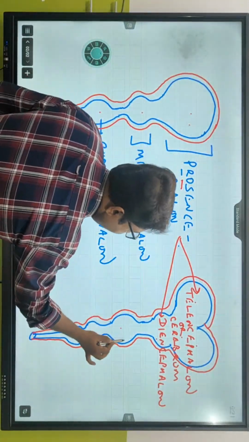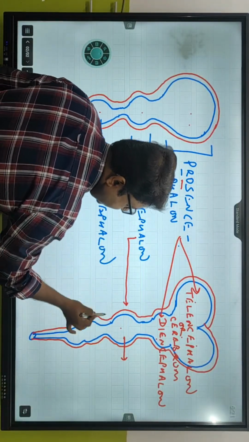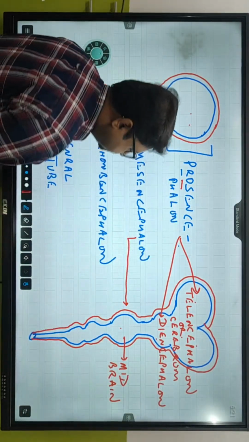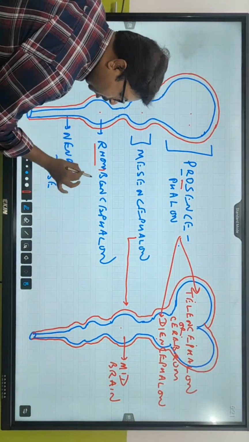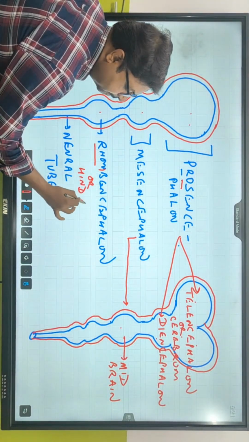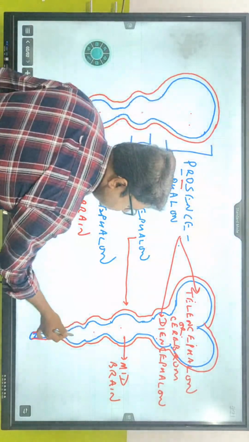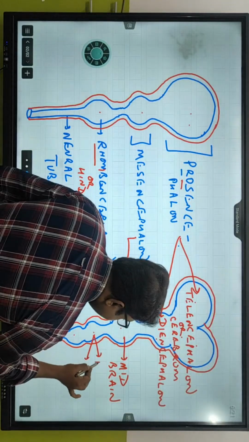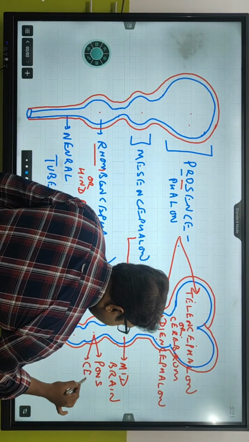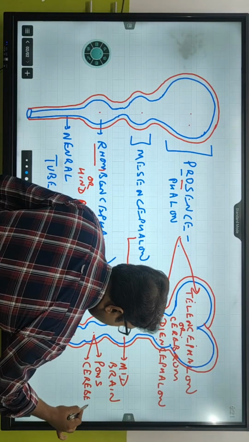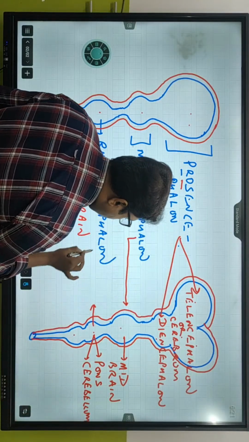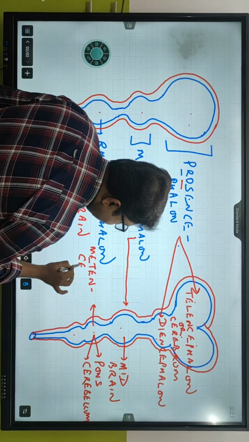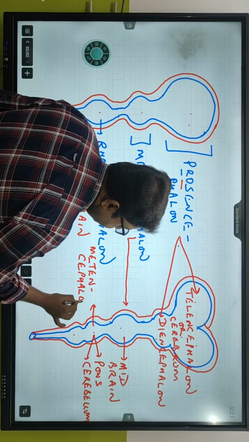What is this one? This is mesencephalon, so this has remained the same. This is mesencephalon or midbrain. Now you can see this rhombencephalon or hindbrain has been divided into two portions. The portion that contains pons and cerebellum is called metencephalon.